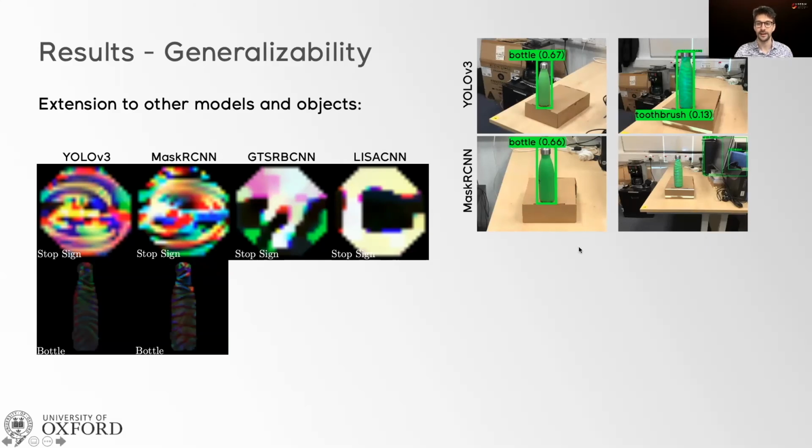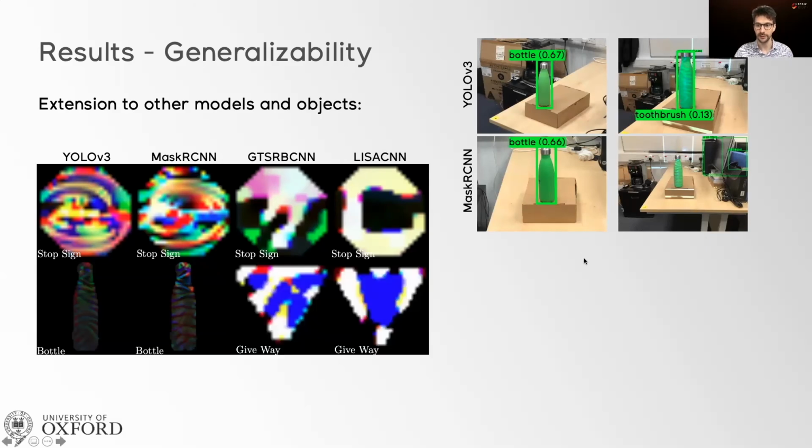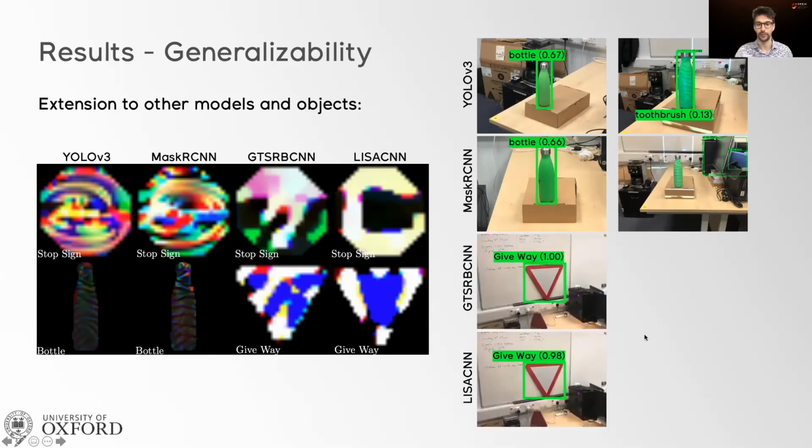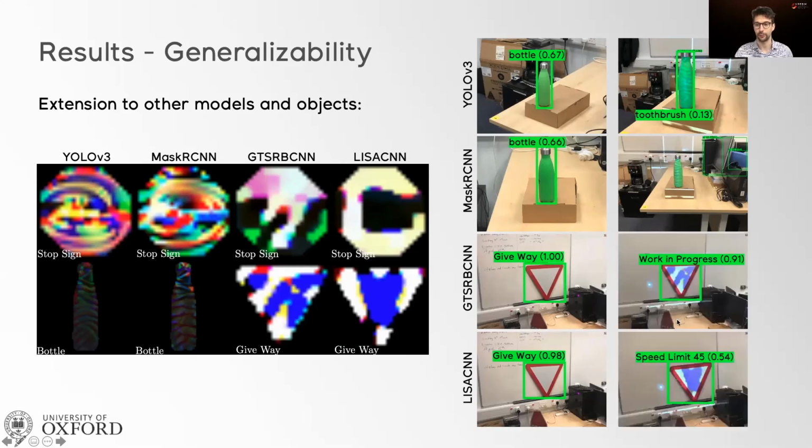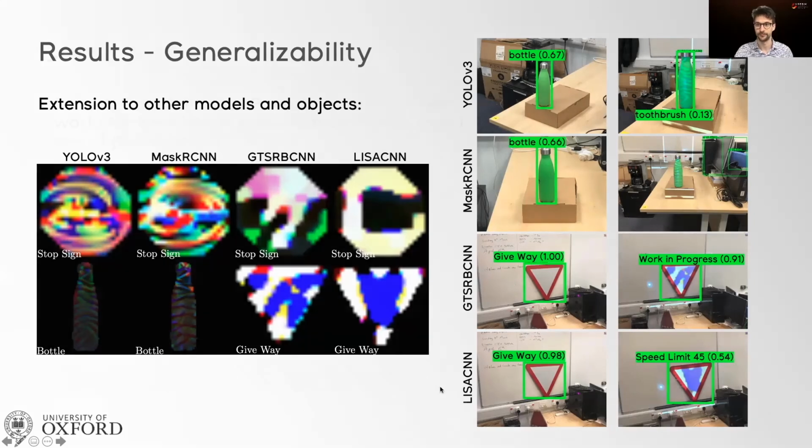We repeated the same for the giveaway sign, and we got similar success. In a baseline scenario, we have high confidence of this image being a giveaway sign. However, when we shine the adversarial projection, this becomes a work in progress sign in the case of GTSRB CNN, and actually a speed limit of 45 miles per hour in the case of LISA CNN.